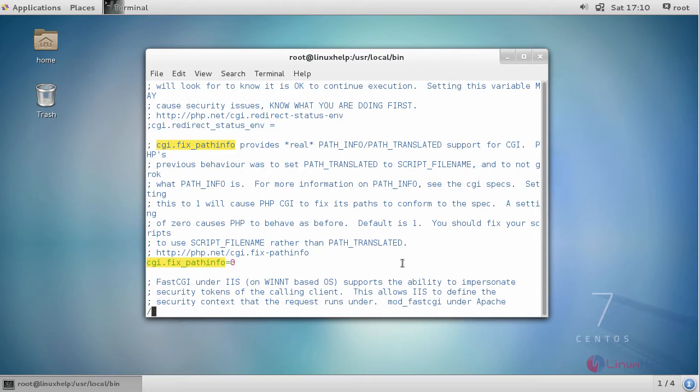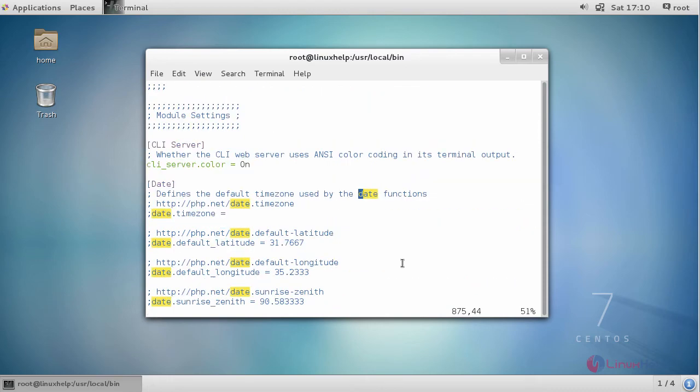Similarly, enter your date and time zone. Save your changes.